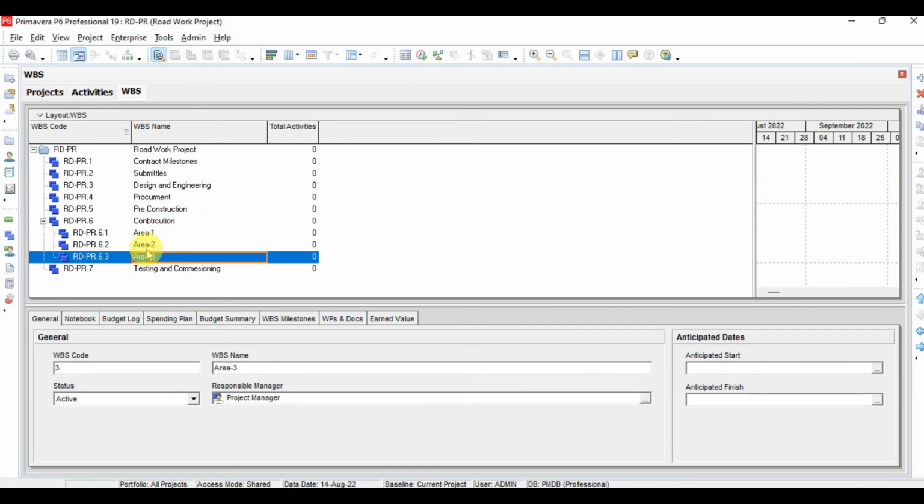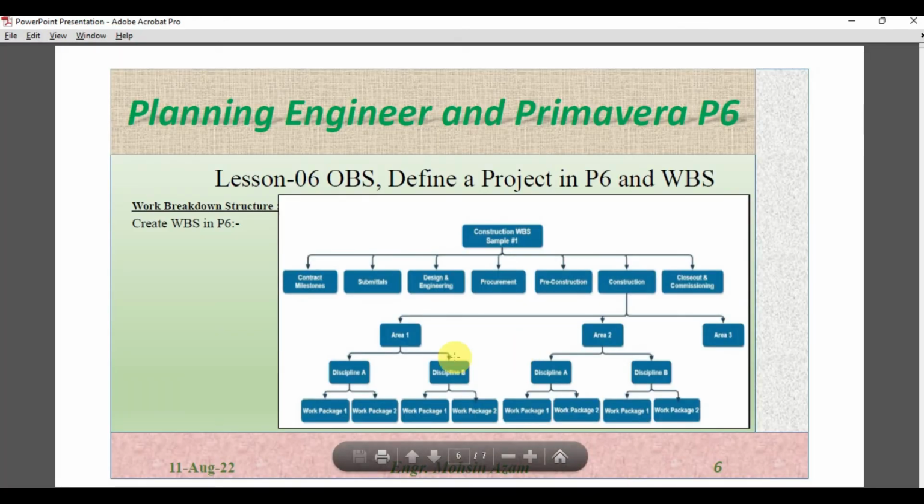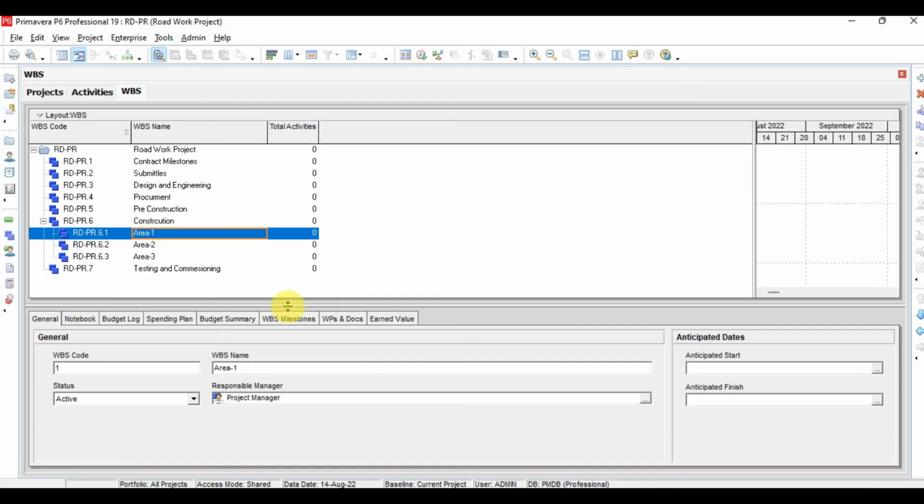This is now the second level, which is under construction. So under construction now we have level 2, which is area 1, area 2, area 3. Now further in areas we have to define discipline A, discipline B, discipline A, discipline B, and then work package 1A, 1B. So here under area 1 I will define now